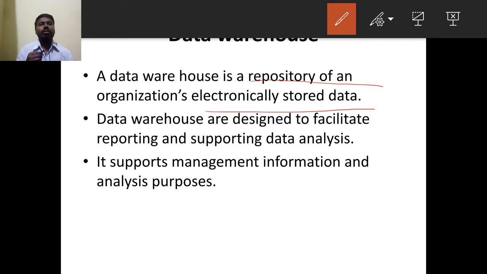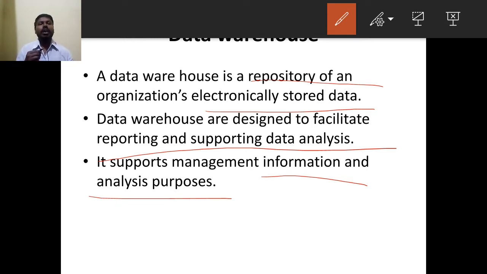And what is the use? Data warehouses are designed to facilitate reporting and supporting data analysis. So with the help of a data warehouse, we are able to do reporting and support data analysis. It supports management information and analysis purposes. With its help, we can get information about management, and we can do some analysis also.